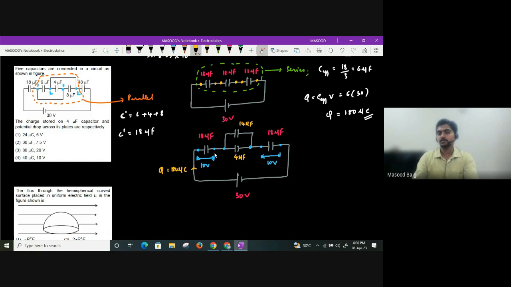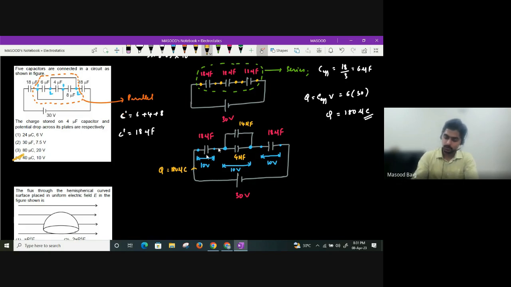They're asking what the potential difference across 4 microfarad is. So what will the potential difference across 4 microfarad be? It will again be how much, beta? 10 volt only. As you can see, only one option has 10 volt. You will get 40 microcoulomb. How are you getting 40? I'll tell you, guys.